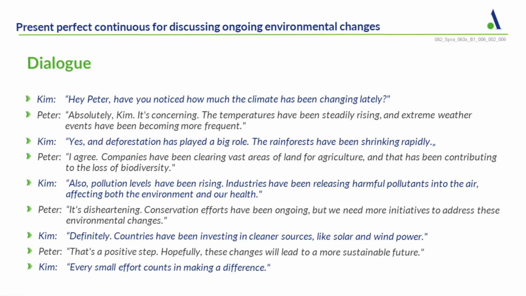So have been rising is our present perfect continuous. If you read after that what Kim says, she says, "The rainforests have been shrinking rapidly." So here, have been shrinking. So go through this dialogue and underline or search out all the places where you can see present perfect continuous has been used.